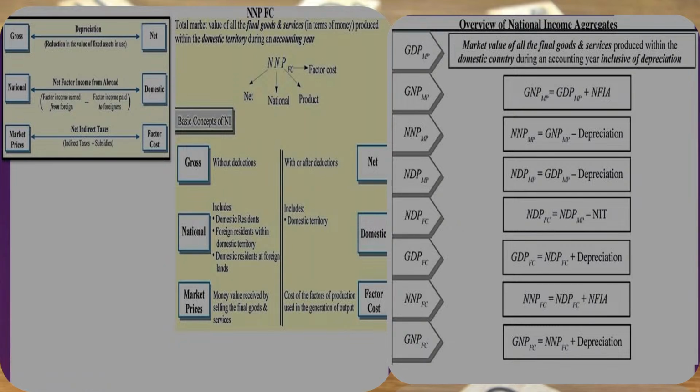So when we add net factor income from abroad to NDP, that means net domestic product at factor cost, we get net national product at factor cost. The last one is GNP at factor cost, which is equal to NNP at factor cost plus depreciation.